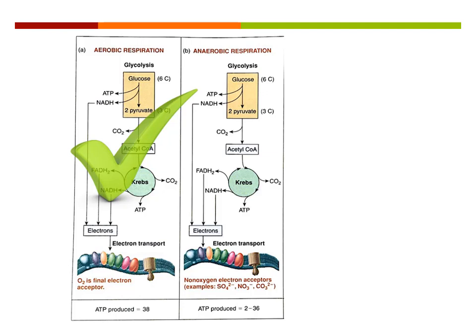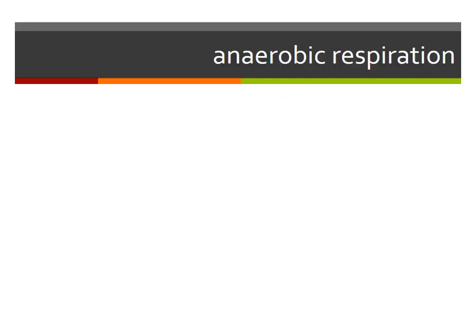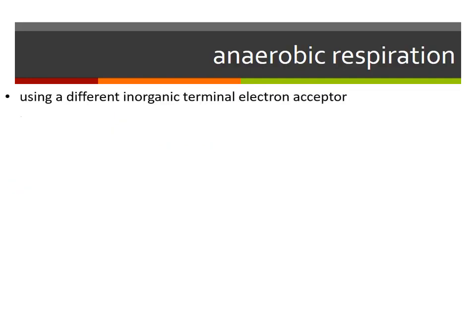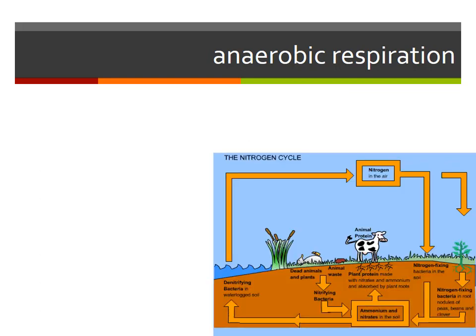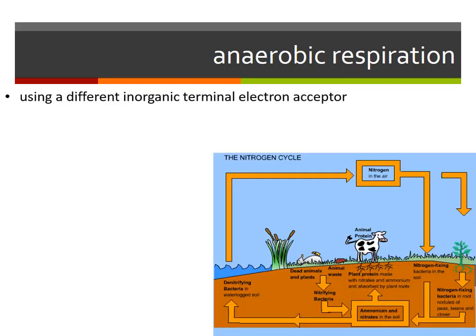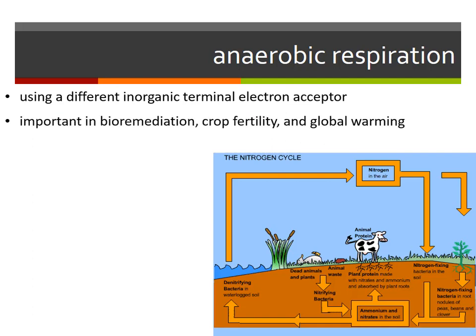but if you notice, these organisms are going to use something other than oxygen. Now, oxygen's inorganic, and these example molecules, sulfate, nitrate, carbonate, are also inorganic. So, anaerobic respiration is going to use a different inorganic terminal electron acceptor other than oxygen. And so why is that important? Well, that's important for things like bioremediation, crop yield, and global warming.